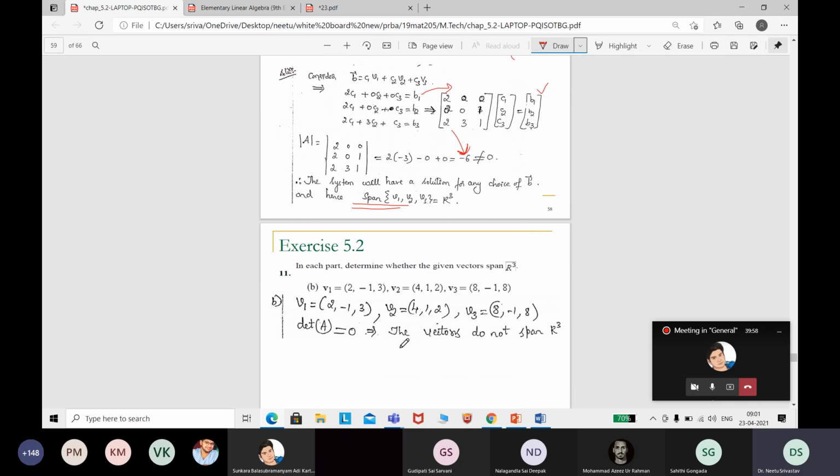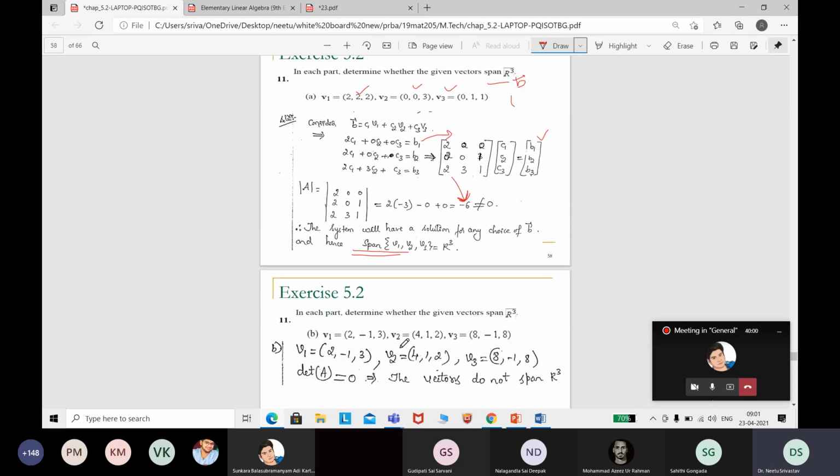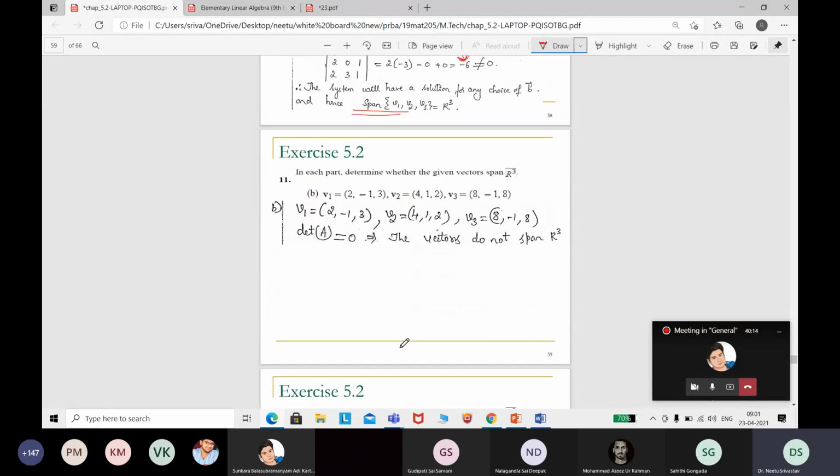I hope whatever we have done is understood by all of you. This question, any doubt? Okay, so the same mathematical procedure repeats in the next problem. Again spanning R3. We are given a few vectors V1, V2 and V3, and you need to check whether they will span or not.